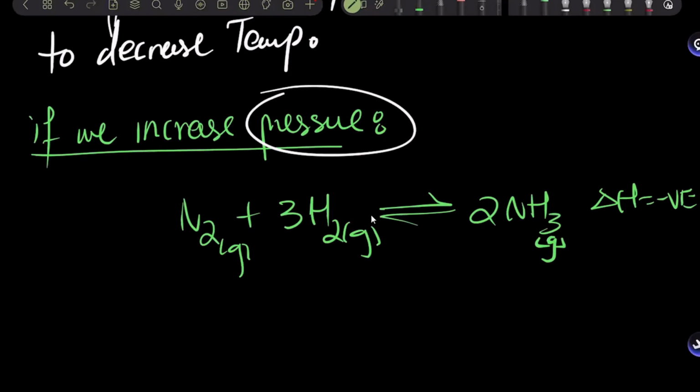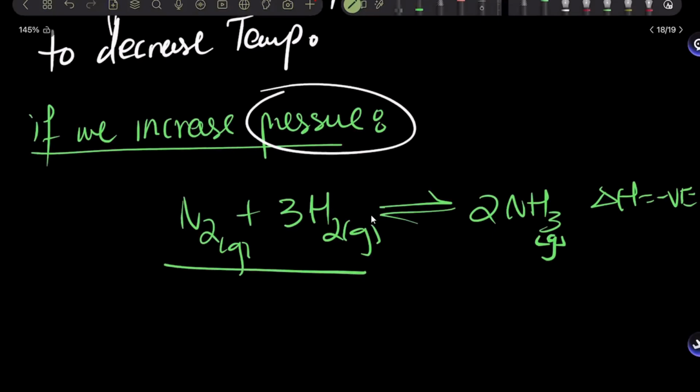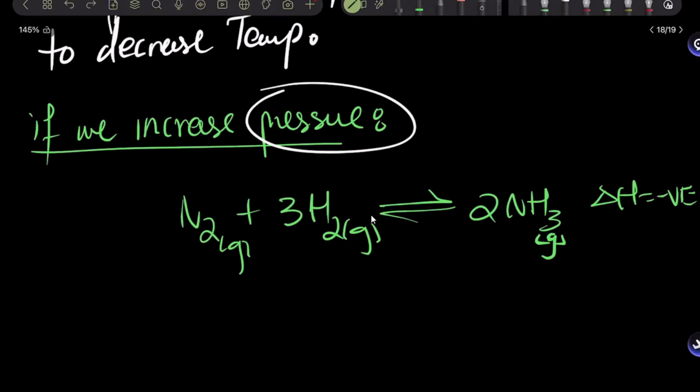It's a gaseous phase reaction. Pressure will definitely affect the equilibrium. Now, the next thing I need to do is see how many moles of gas on the left-hand side. There's 4. So 4 moles of gas on the left-hand side and 2 moles of gas on the right-hand side, right? So if I move to the right, I make fewer gas molecules. If I move to the left, I make more gas molecules.